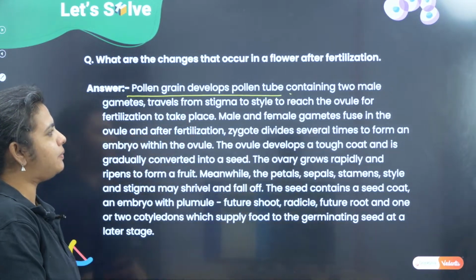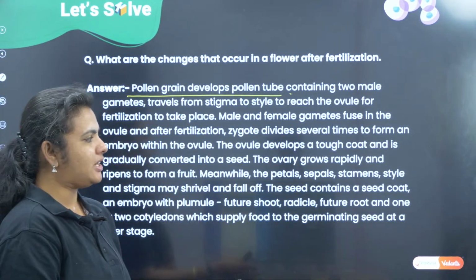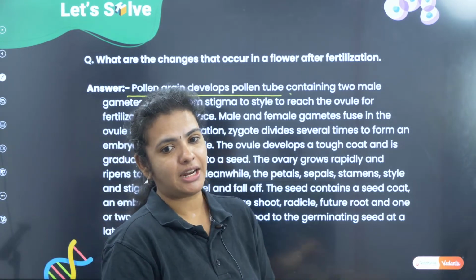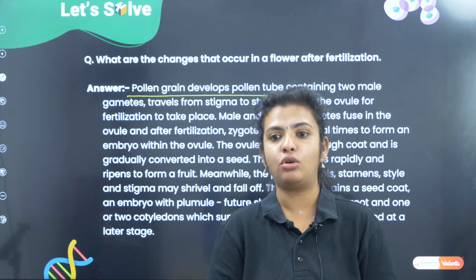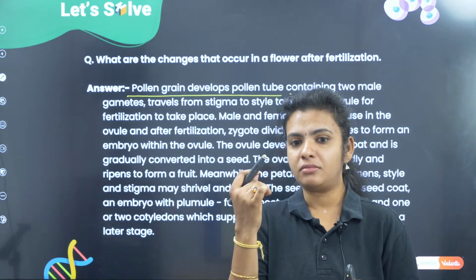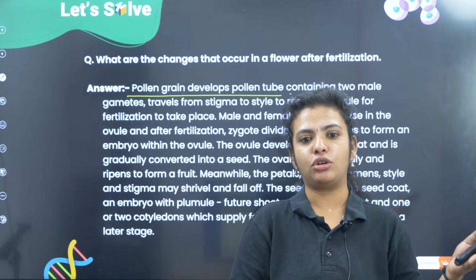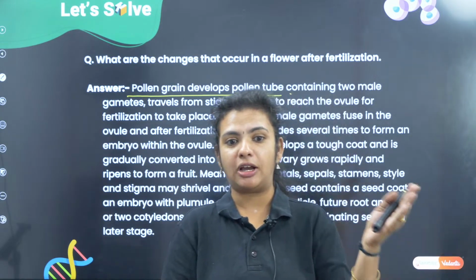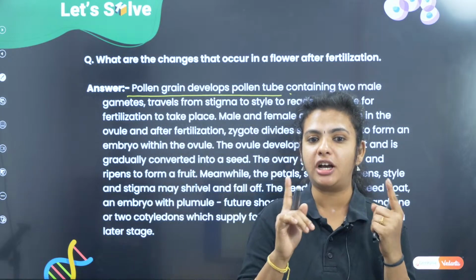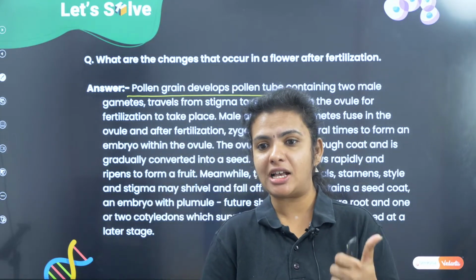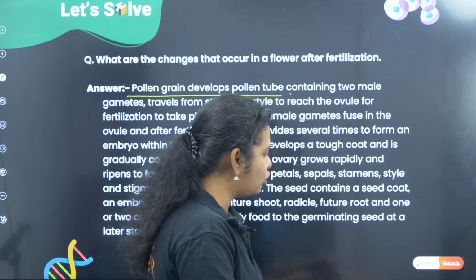Pollen grain is going to develop into the pollen tube, sepals and petals are going to fall off, and then we have the different cotyledons. Further, if you want to develop the seed, you can say it is going to give rise to an embryo. The zygote becomes an embryo, and the embryo is going to get a structure called the plumule and radicle. Last class I gave a hint for you to remember.